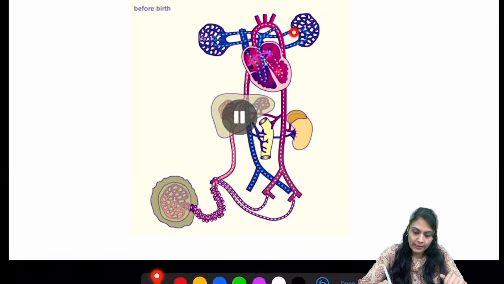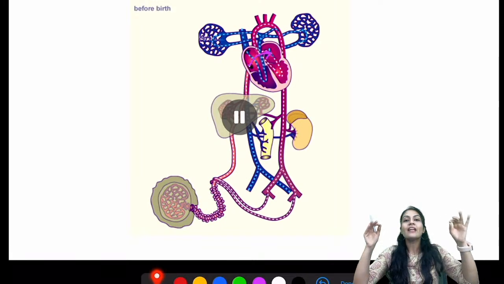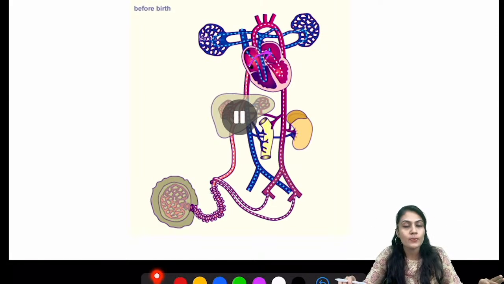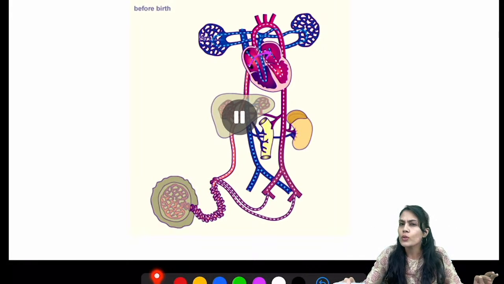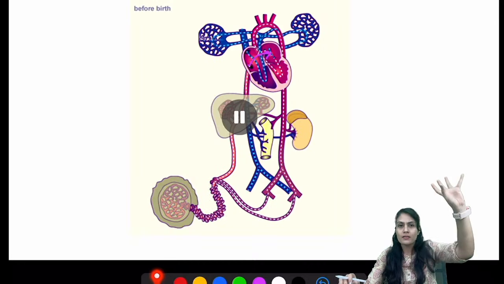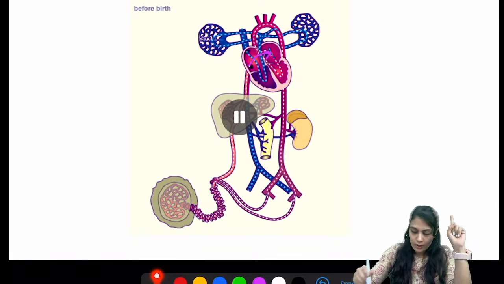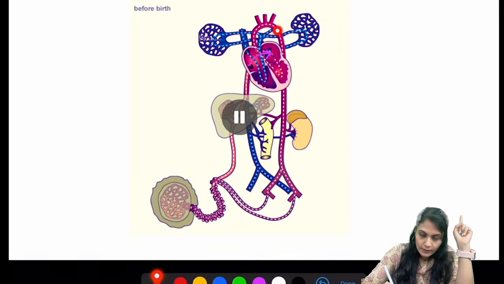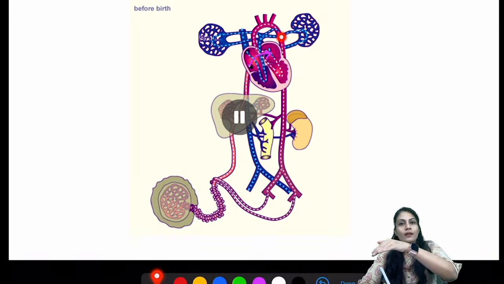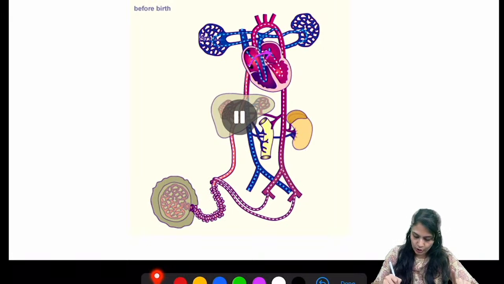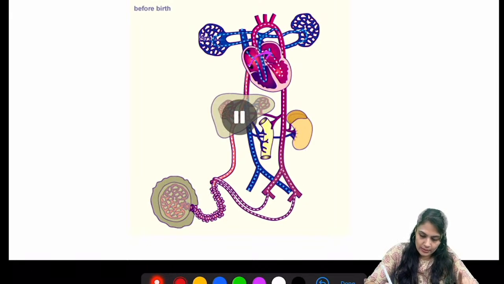I told you that hypoxia is going to cause vasoconstriction, so there is a very high pulmonary resistance present in the lung. So what is going to happen? There is a lot of high resistance. Now remember, see over here, there is an opening. At this point, can you see there is an opening? Some blood is coming over here. There are 2 arteries which are joining. This is the aorta, and I told you this is the pulmonary artery.